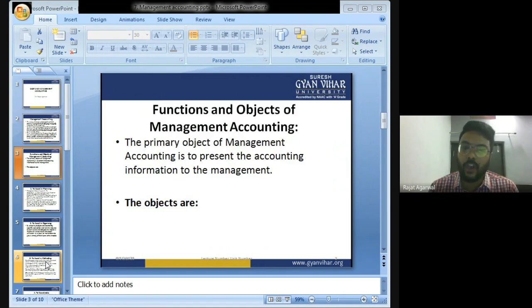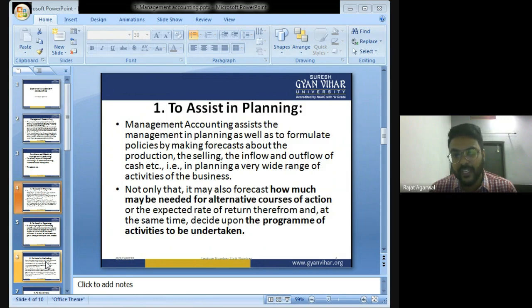Now, what are the objectives of management accounting? To assist in planning. Management accounting assists management in planning as well as in formulating policies by making forecasts about production, selling, inflow, etc. For example, if a company is manufacturing televisions and the management checks that the demand for television is increasing every month.